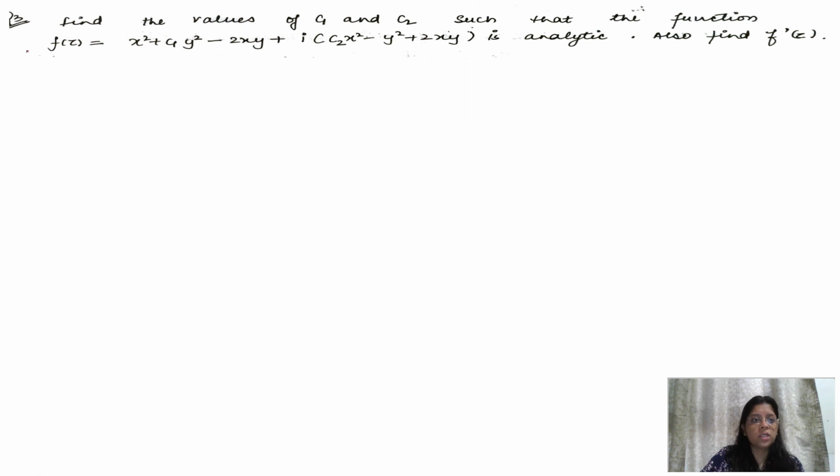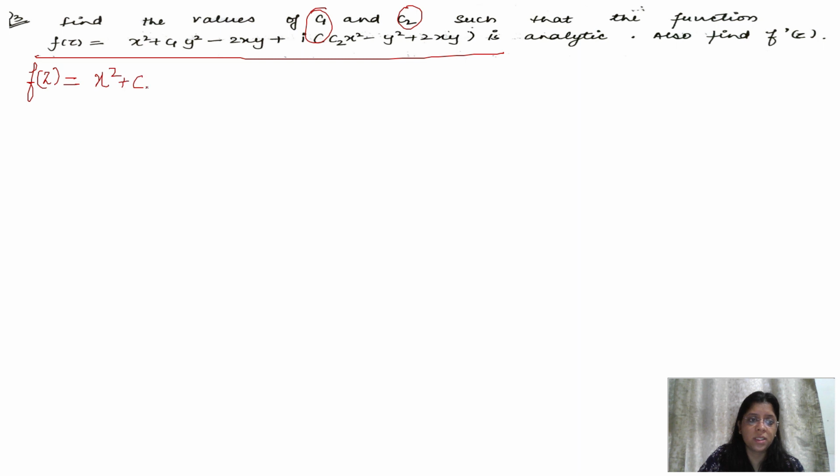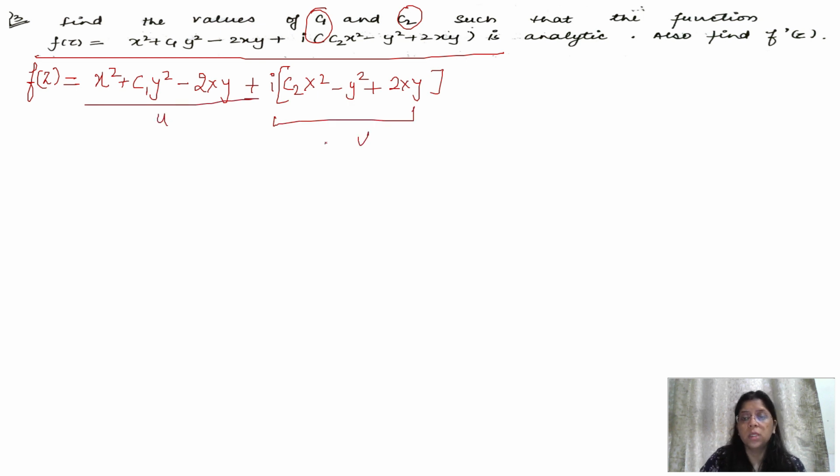See, this question is totally different. Find the value of c1 and c2, the arbitrary constants, such that the given function is analytic. So here the function is given to you as analytic. I'll just write the function: f(z) = x² + c1 y² − 2xy + i(c2 x² − y² + 2xy). This is the function. So this portion is u and this portion is v. They have told you the function is analytic and we have to find the values of c1 and c2.